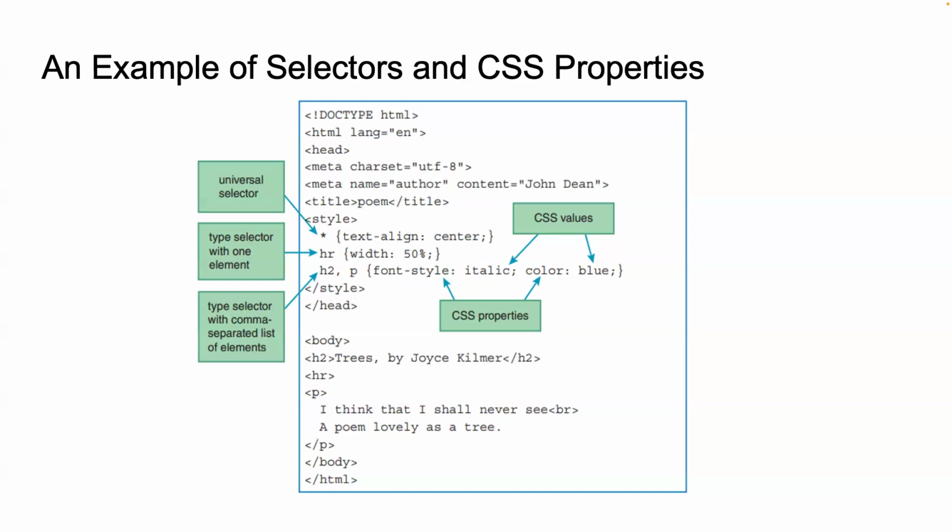CSS rules consist of properties and values. In this example, text-align is a property and center is its value. It controls the alignment of text. Font-style and color are properties with italic and blue as their respective values, controlling the font style and text color. These properties and values give you the power to customize the appearance of your web page in various ways.